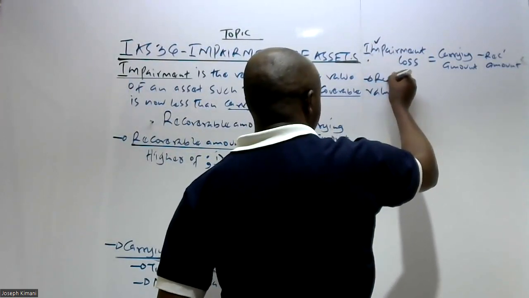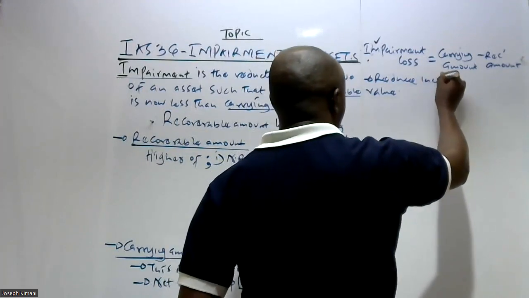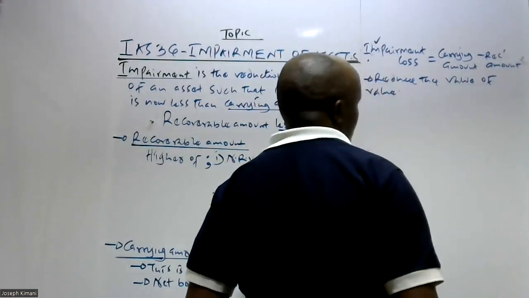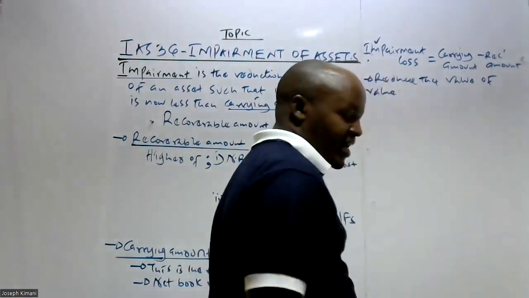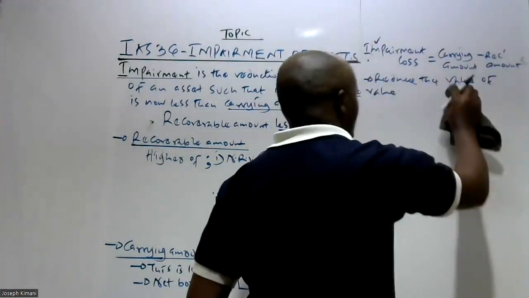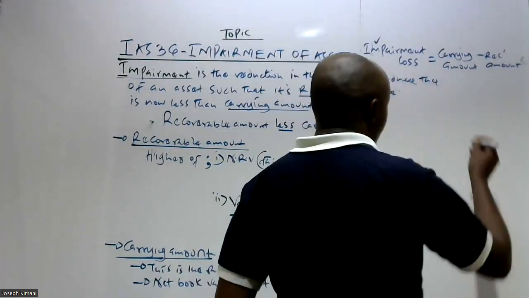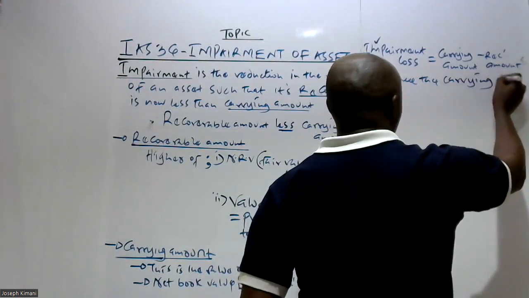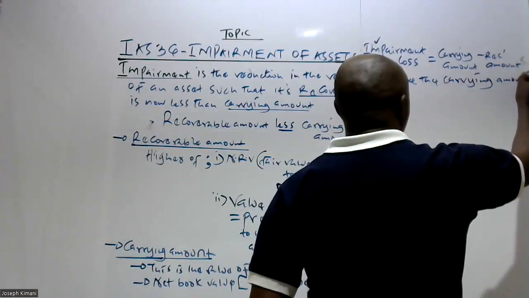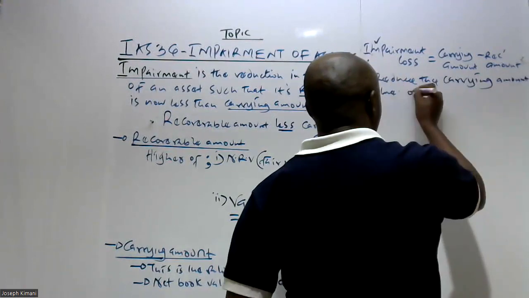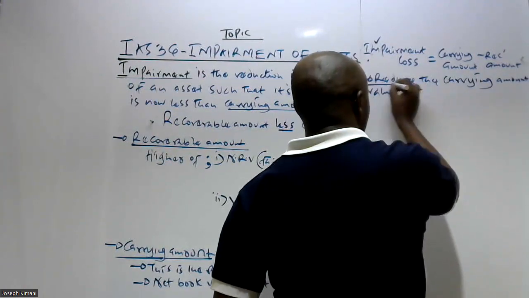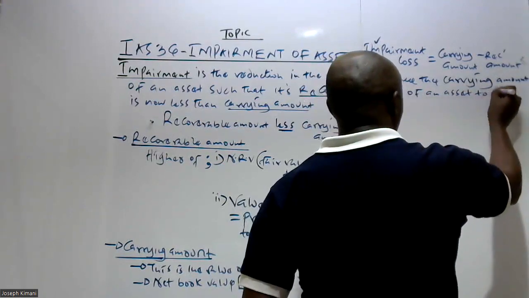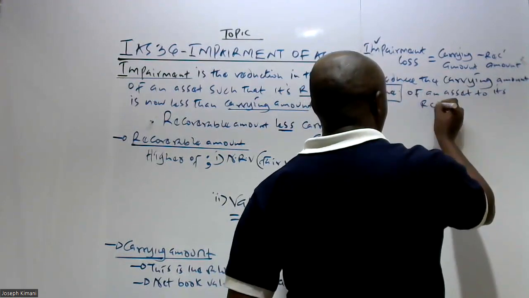To reduce the value of an asset, or basically to reduce what? To reduce the carrying amount of an asset to its recoverable amount.